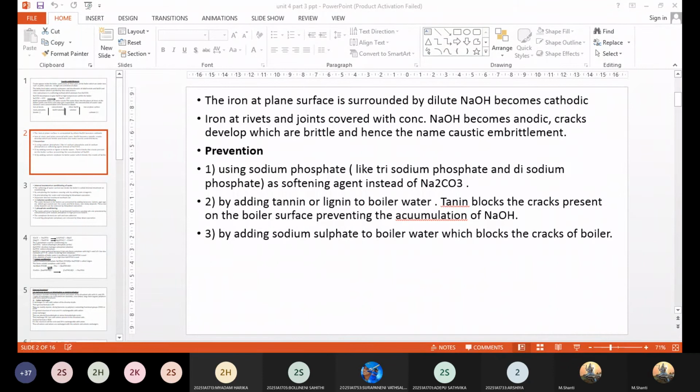So one way is using sodium phosphate as a softening agent instead of sodium carbonate. Second is adding tannins or lignins to the boiler water, which accumulate in the cracks and prevent the formation of sodium hydroxide. Third is adding sodium sulfate to the boiler water, which is another way to block the cracks of the boiler.